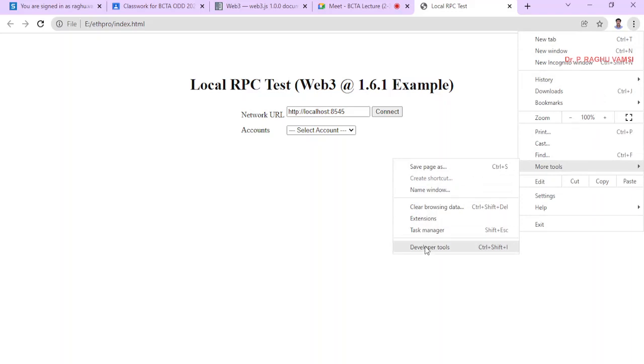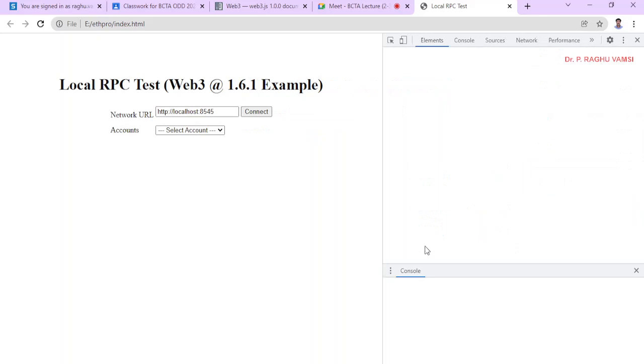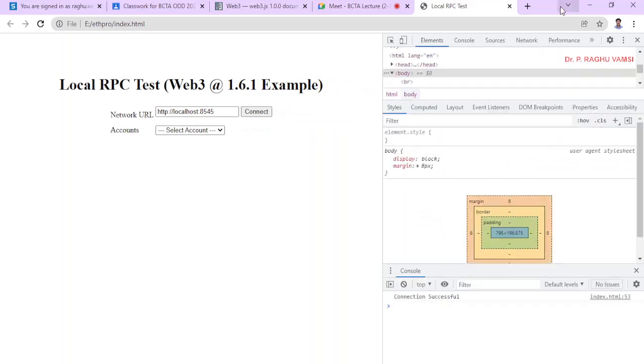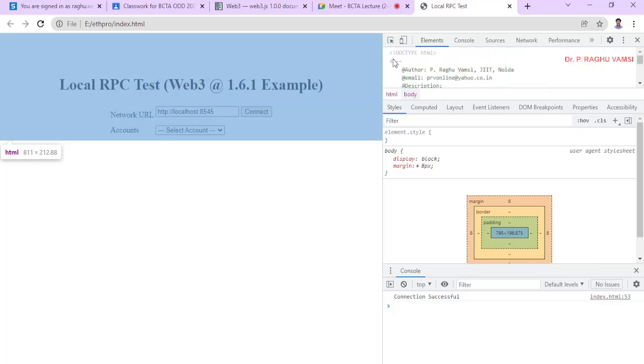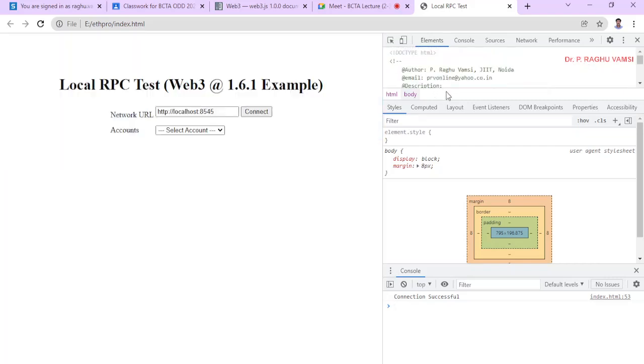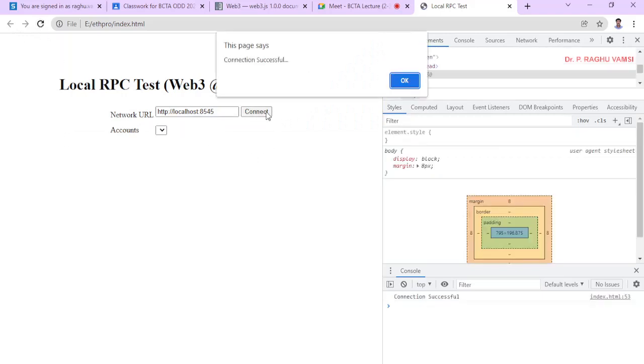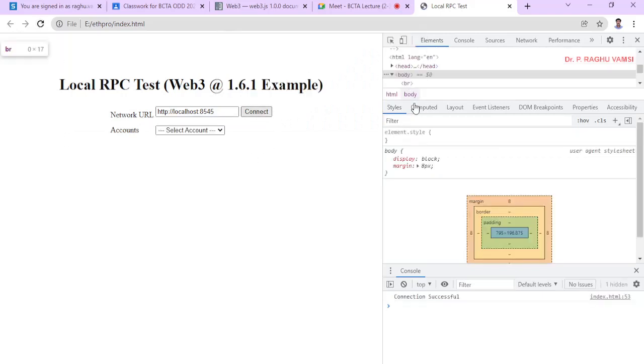Whenever developer tools are clicked, you will find here the elements, the program, head, body, and these details. Now I will refresh it, connect, and click here. You will find here connection successful.